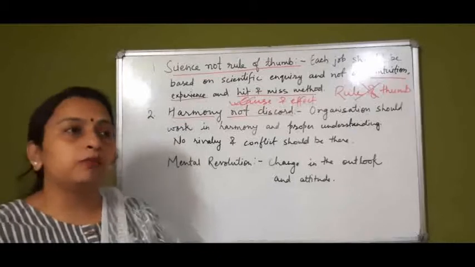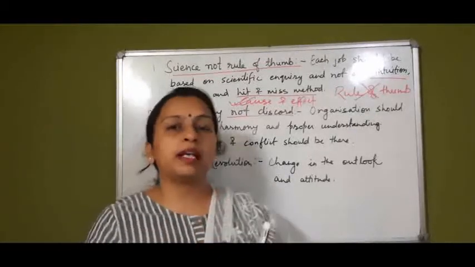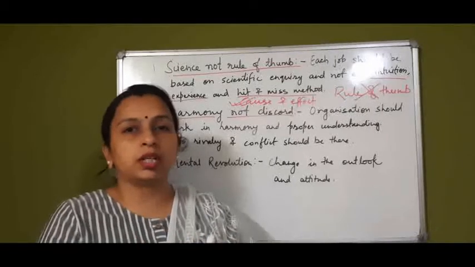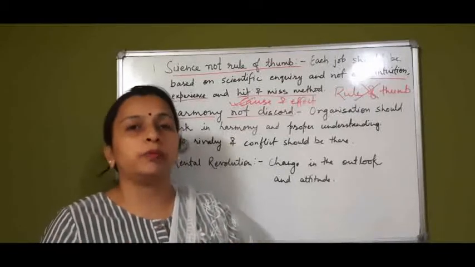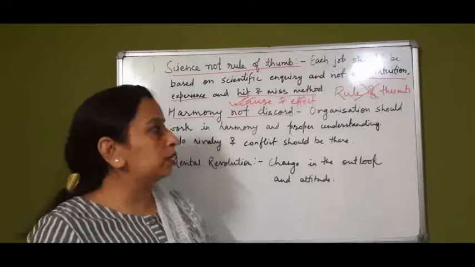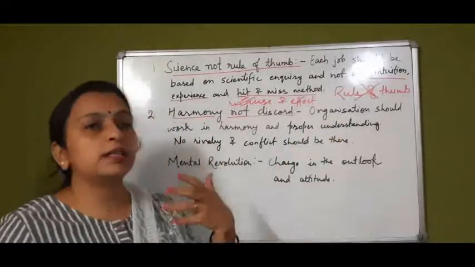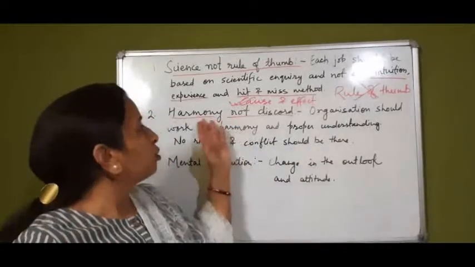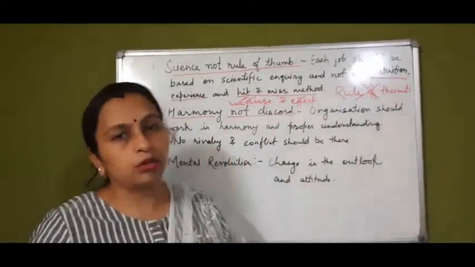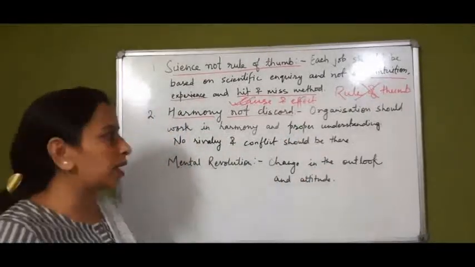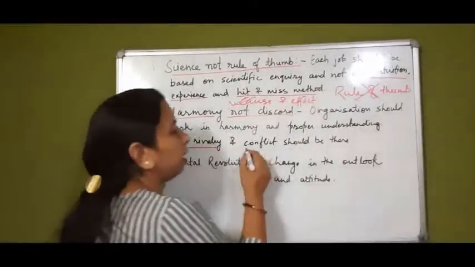If the workers, the employees and the management work in harmony and in peace with each other, they will understand each other's problems and cooperate with each other. If proper understanding is there, then the organization can achieve its objectives. So there should be harmony, not discord: no rivalry, no conflict, but harmony and proper understanding.